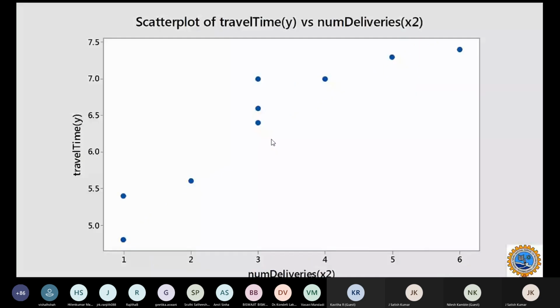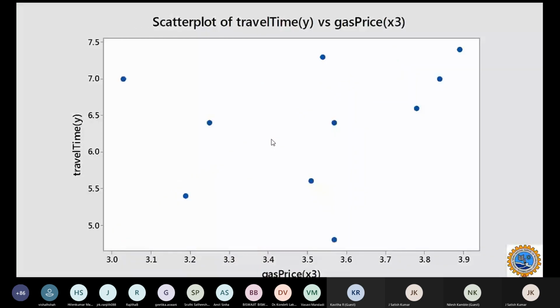Now I'm trying to plot the number of deliveries on the x-axis and travel time on the y-axis, and I plotted the scatter plot, and I can still see that some relationship exists based on this plot. When I apply the linear regression technique on these 2 parameters, you can come up with some linear equation, a simple linear regression. There is a strong relationship between the number of deliveries and travel time. If the number of deliveries is less, then the travel time is less. If the number of deliveries is more, then there is a subsequent increase in the travel time. I can see this in the simple scatter plot as an increasing slope. So this you can identify.